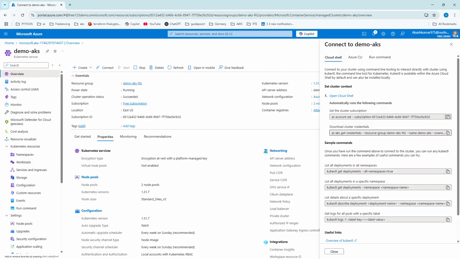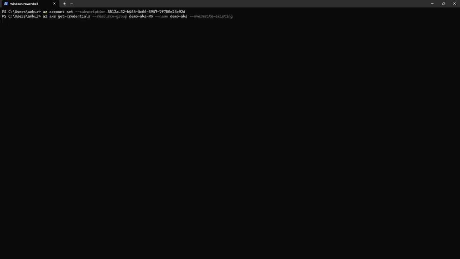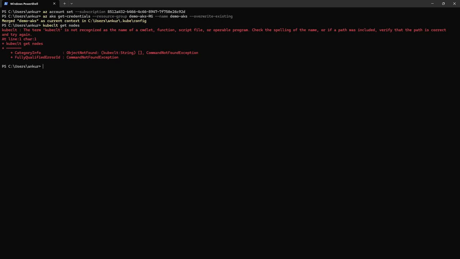Okay, let me download the cluster credentials. Let me run the command kubectl get nodes. There's one typo. Okay, so we have successfully logged in to our demo-aks cluster, and we are able to see both the nodes.